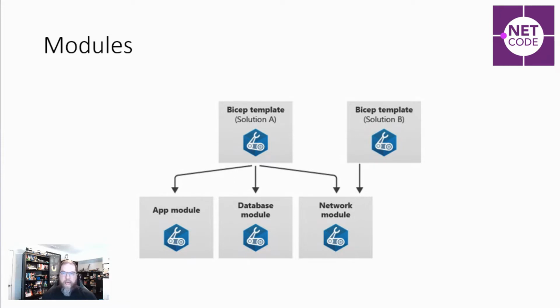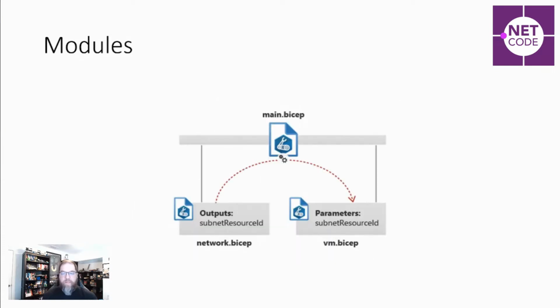We might have an app module that we've customized and configured for our solution. And because we have modules, there's also options around outputs and parameters. So we can take the output of one module and pass some of those things into another module. Now I know this might be confusing at first, but we're going to dive into it shortly so that it's all covered.